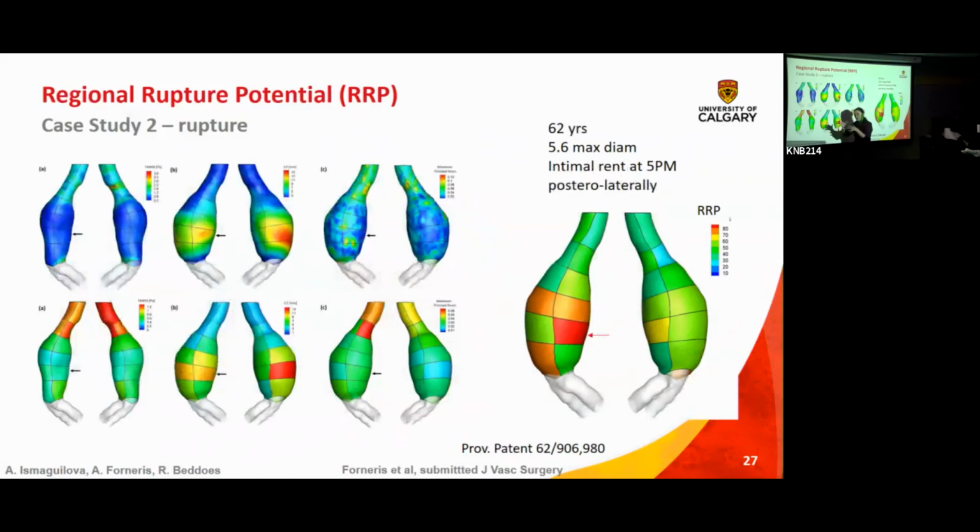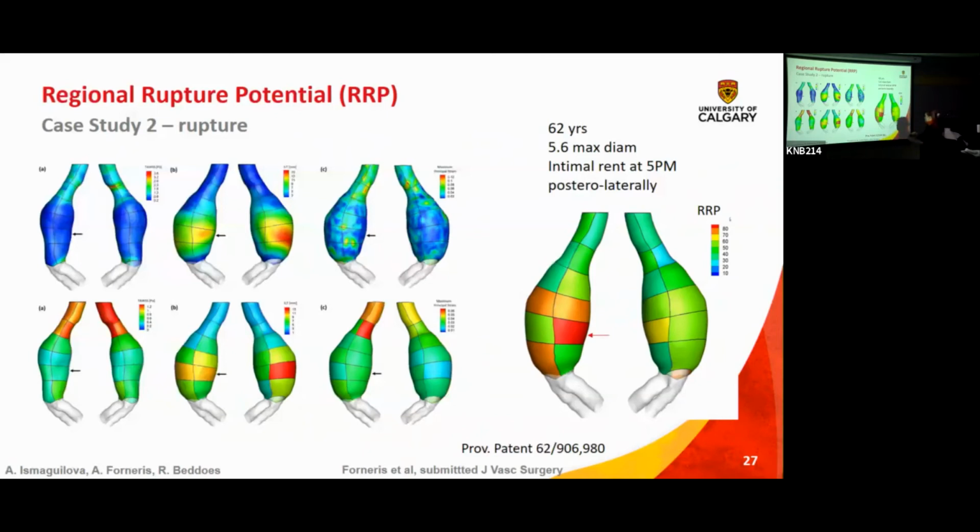Thrombus, there was quite a bit of thrombus, which is also an indication that the fluid dynamics had been altered for quite some time. What was also interesting is that in this area, it was very heterogeneous, but there were some areas of high strain, which is an indication that the wall potentially was weaker.